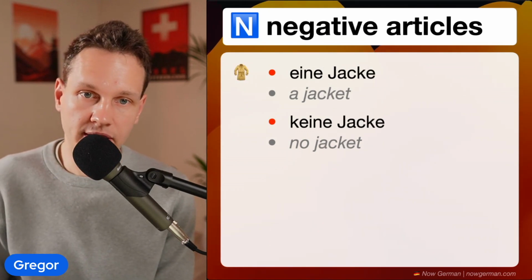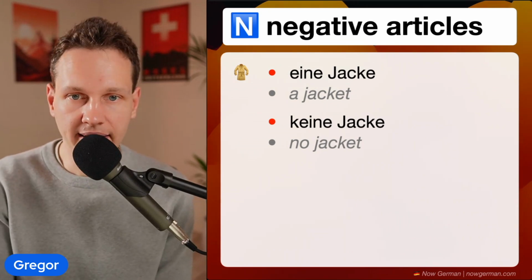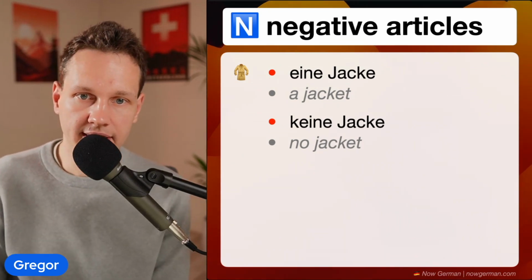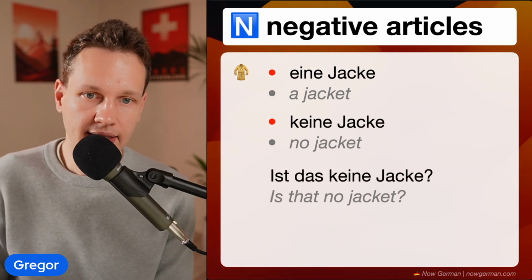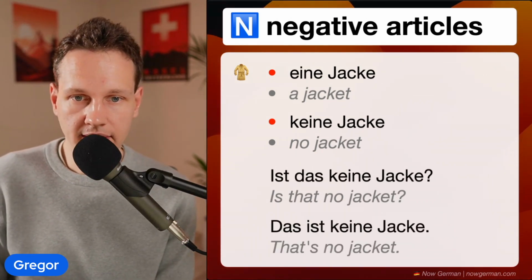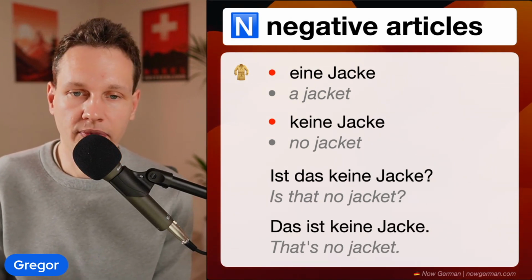And feminine, we saw feminine, jacket, Jacke. The indefinite article is eine. That means the negative article is keine. For example, ist das keine Jacke? Is that no jacket? Then we can say, das ist keine Jacke. That's no jacket. All right.